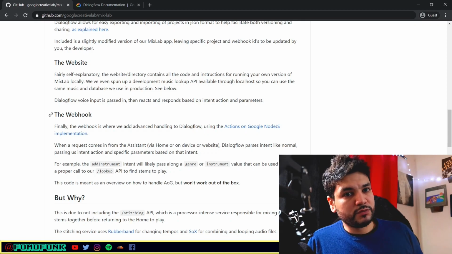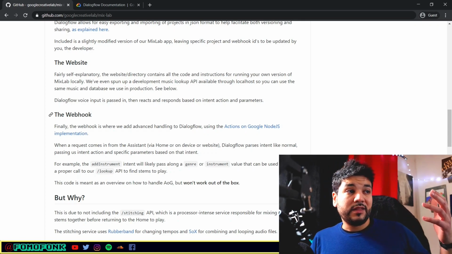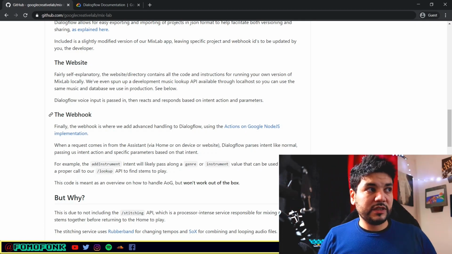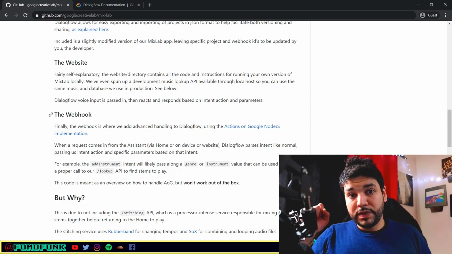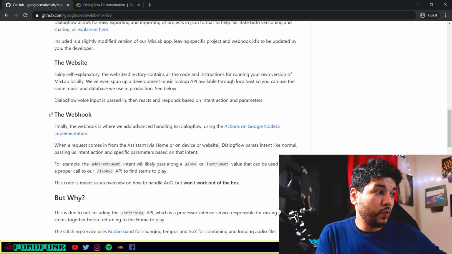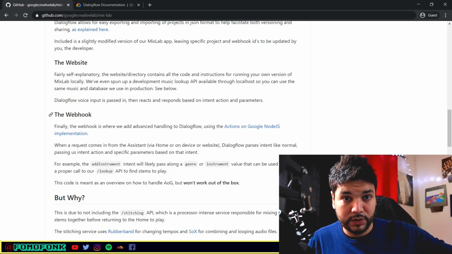So a webhook is basically just setting up a link to trigger something else. And in this case, instead of getting a text or a synthetic speech, Dialogflow will ping a webhook. So basically it'll just send a signal to one of the slash whatever that they have set up. I'll give you an example.